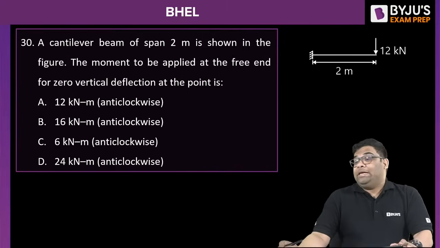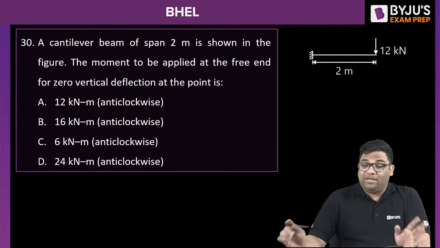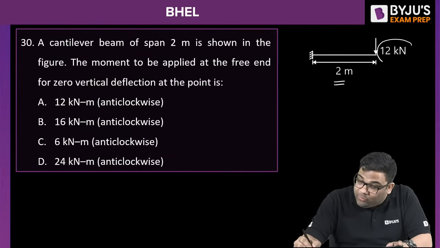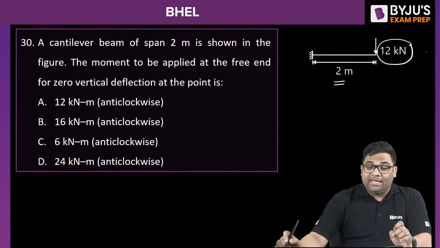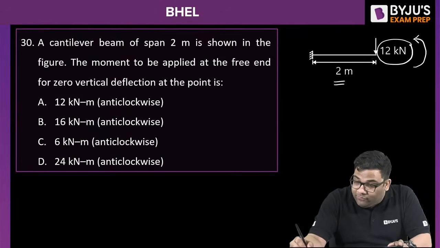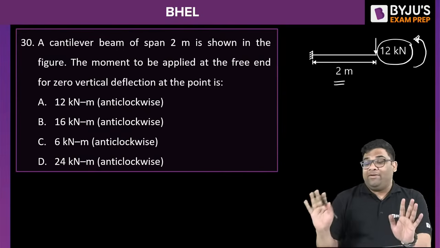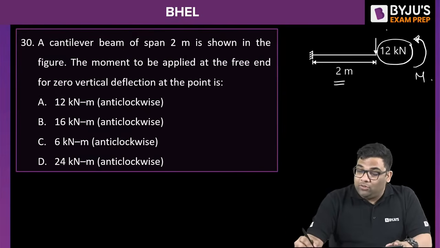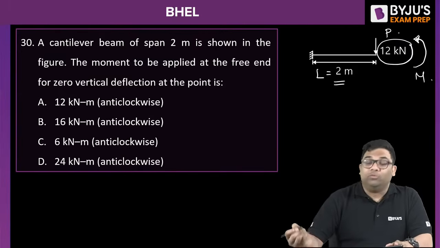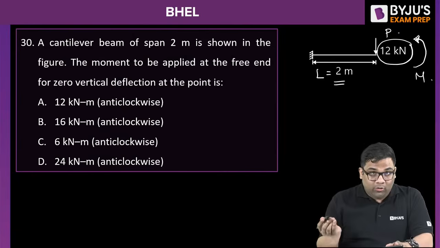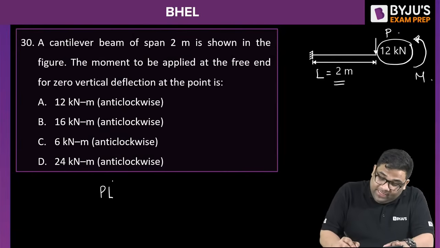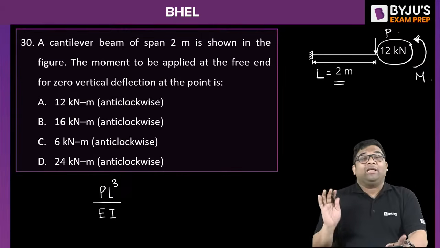Okay, so this question is about deflection of beams. It's a 2-meter cantilever beam and a 12 kilonewton load is acting. It is written, what is the moment applied on the free end so that the net vertical deformation or deflection is 0? Suppose this is M, this is your load P, and this is the length L, 2 meter. We know due to your point load in the cantilever, what is the deflection at the free end? It is PL cube by 3EI, right?